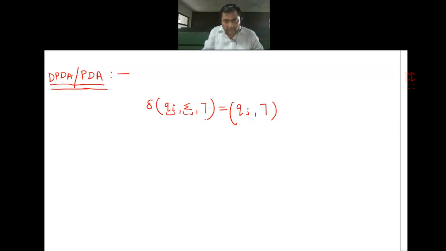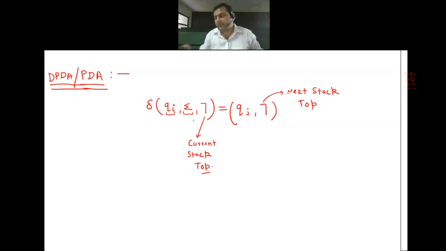All right. Now this is the current stack top. This is the current stack top. This is the next stack top. This is the current stack top. Stack top, everybody must be aware of. You have been through the data structure. So the top symbol of the stack, that is called stack top.